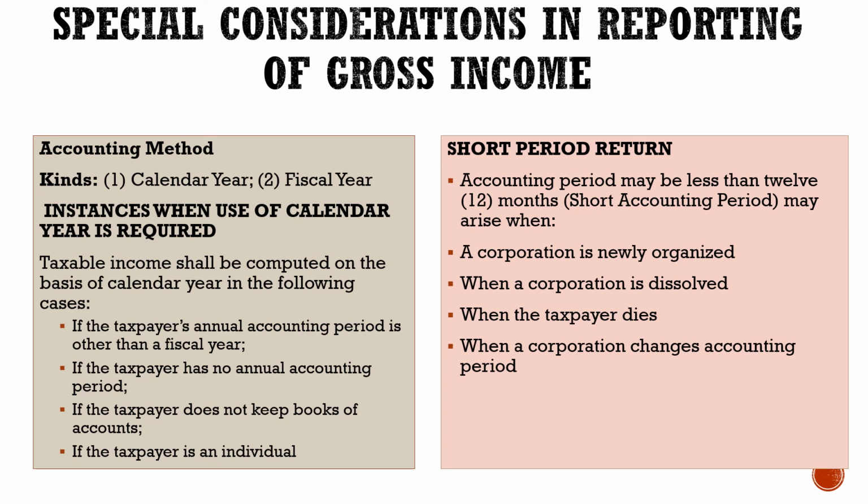Next, short period return. The accounting period may be less than 12 months. This may arise when a corporation is newly organized, when a corporation is dissolved, when the taxpayer dies, and when a corporation changes the accounting period. So it depends upon the corporation whether they will use calendar year or fiscal year. And the short period applies only if it is newly organized, dissolved, etc. So those are the situations in which taxpayers use the short period.